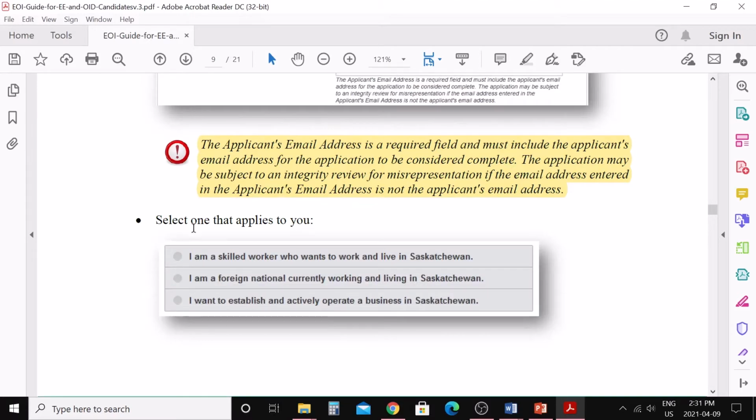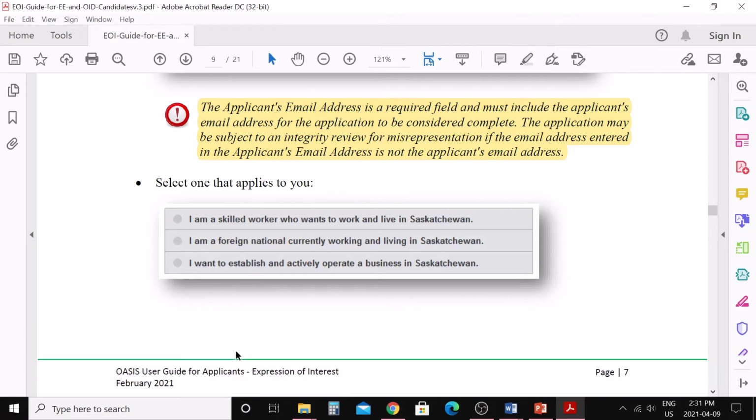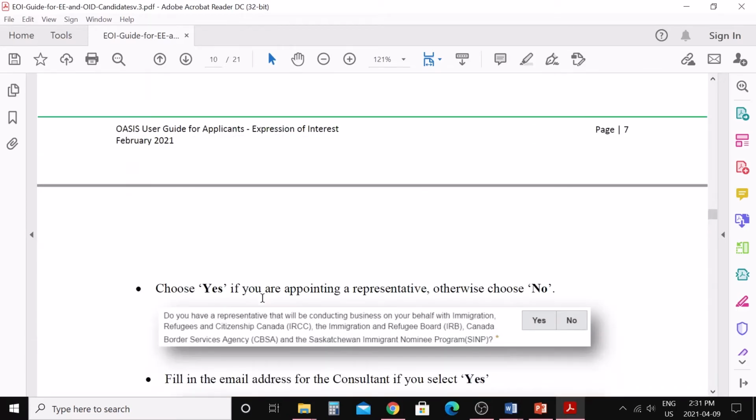Select the one that applies to you. You need to select one option. I am a skilled worker who wants to work and live in Saskatchewan. I am a foreign national currently working and living in Saskatchewan. I want to establish and actively operate a business. If you are a business person, you need to choose the third option. If you are on a work permit in Saskatchewan, you need to choose the second option. And for occupation in demand, you need to choose the first option. So choose the first option and then go next.